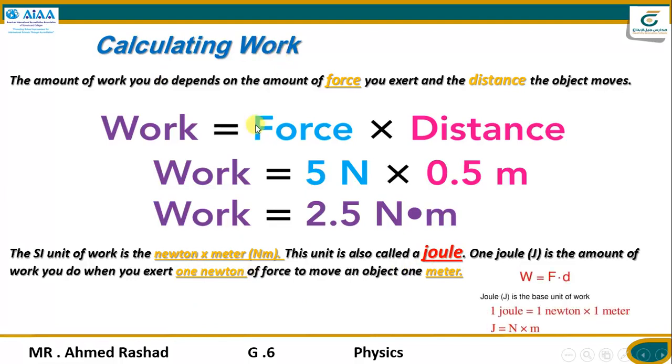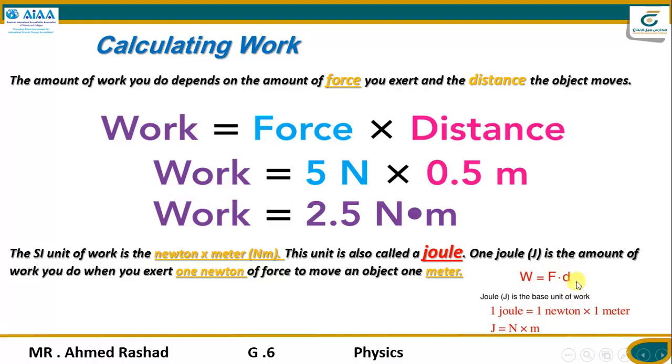So you can see here, W is the symbol of work. W equals F, force, times D, distance. And actually, using the units, 1 joule equals 1 newton for force and 1 meter for distance.